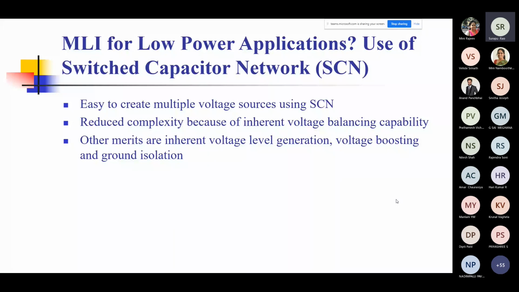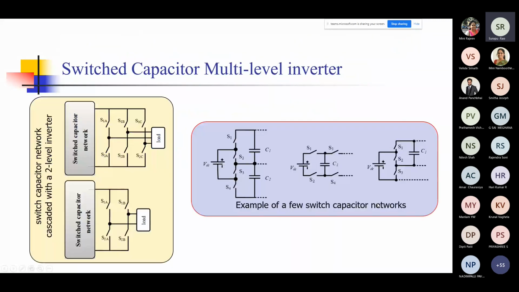So this is another one where you are able to implement ground isolation, as you do when you are using transformers. So let's see how I claim that you can use these switch capacitor 2-level inverters to get multi-level inverter properties.